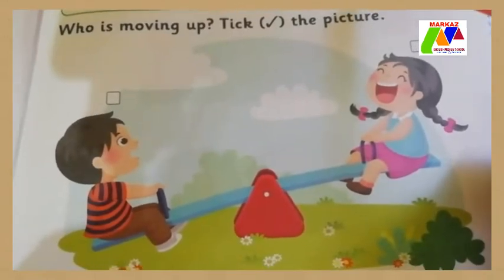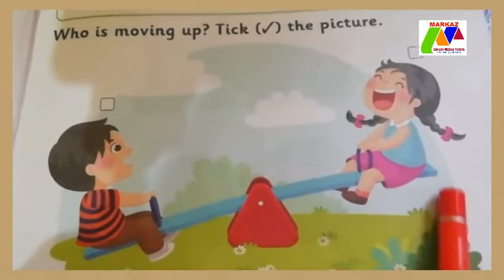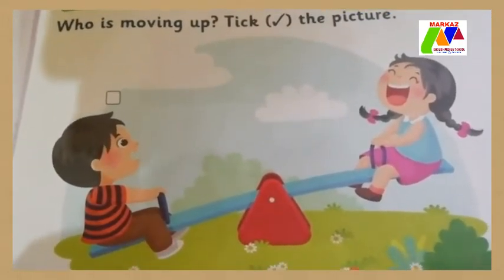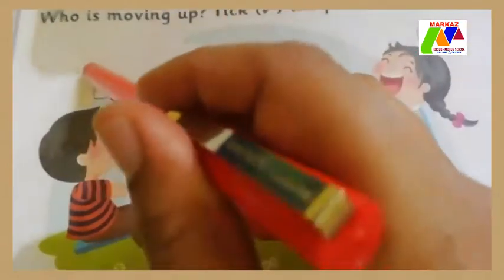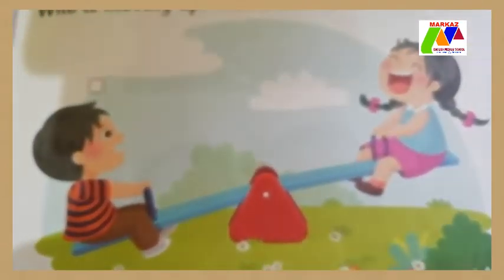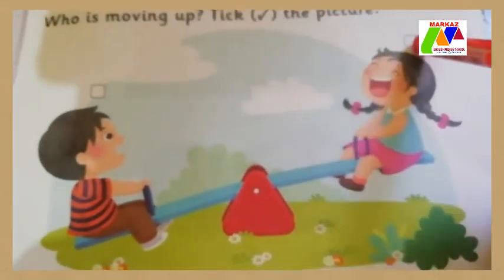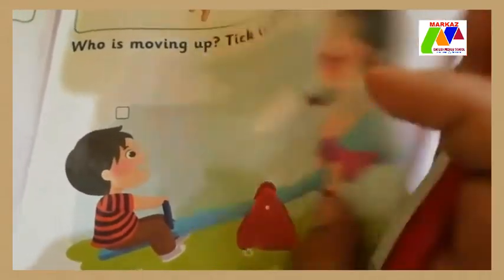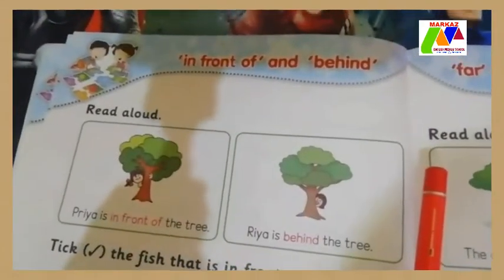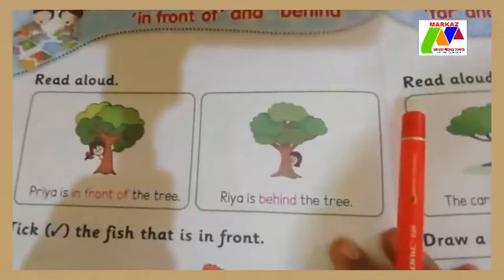Who is moving up? Look at the picture. Look at the girl and boy. Yes, the girl is moving up and the boy is moving down. So you have to tick here. Tick here, children. On the next page we are going to learn in front of and behind.